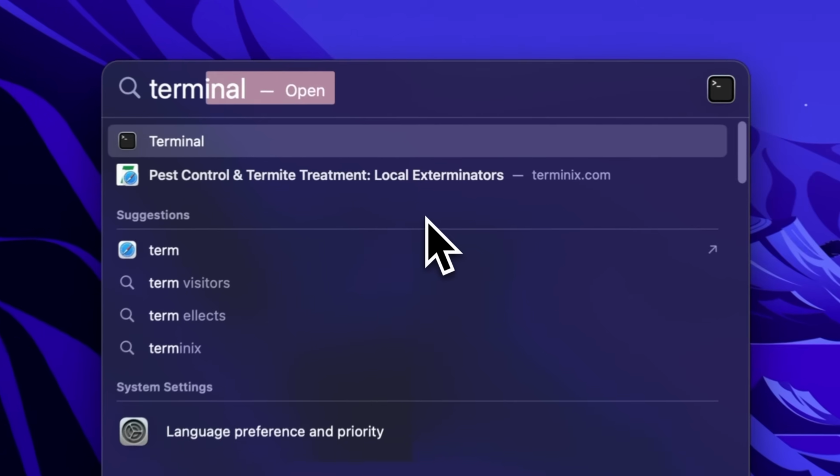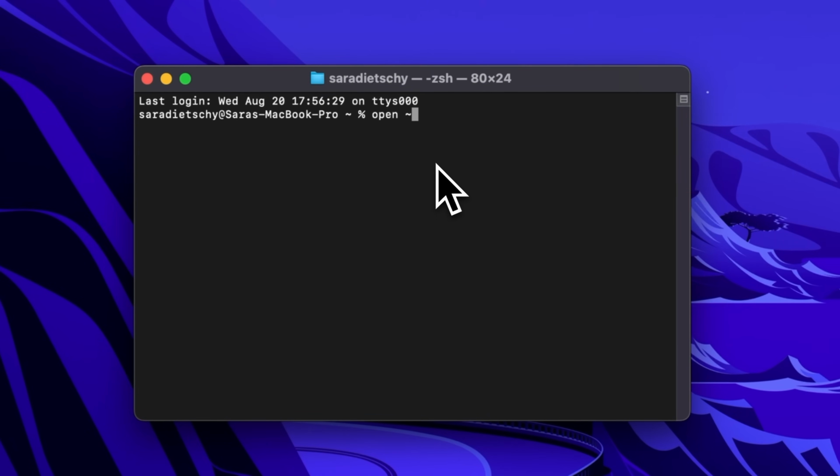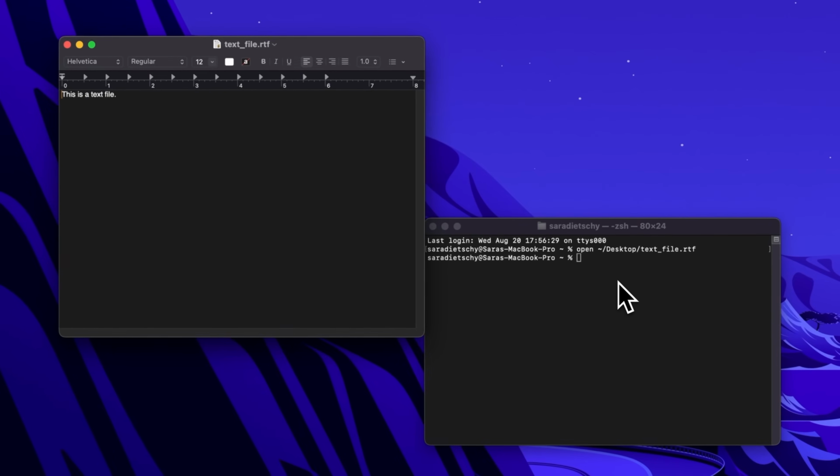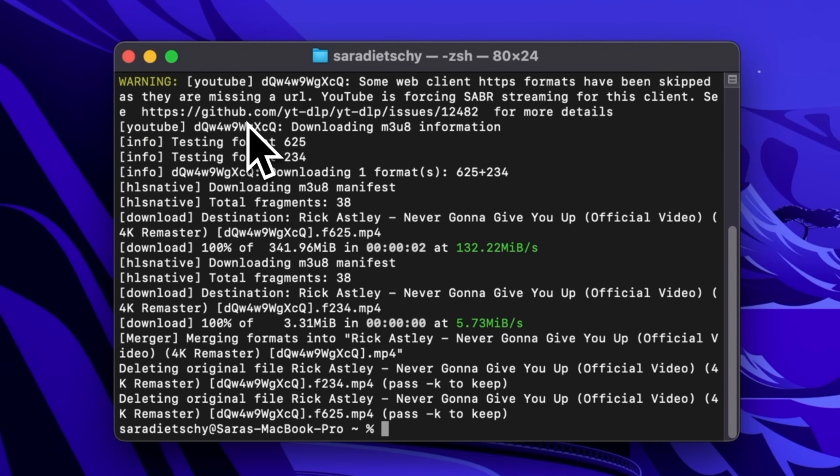Let's start with terminal. Terminal is basically a text-based interface for controlling your computer. That's all it is. I know it looks intimidating. It's how you directly communicate with the system under the hood. So like opening up files, downloading YouTube videos, or running code. To use programming languages on your computer or run programs in terminal, you'll need to install packages. In order to install those packages, you first need to install something called Homebrew. Think of this like the App Store, but for terminal.